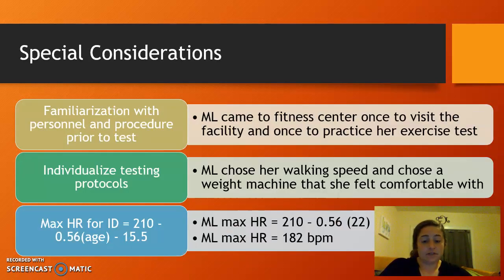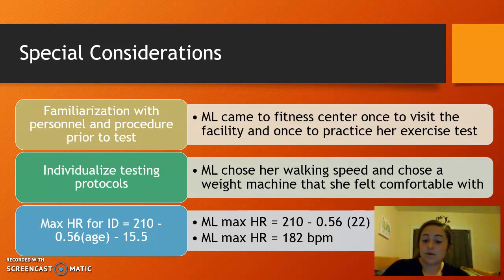Special considerations specific to ML: being familiar with the personnel and the procedure. She came into the fitness center, wanted to visit everything and make sure that she knew everybody and where it was and how to do it. And then she came in another time just to practice her whole exercise test before she really had to do it. And then she came in for her test.